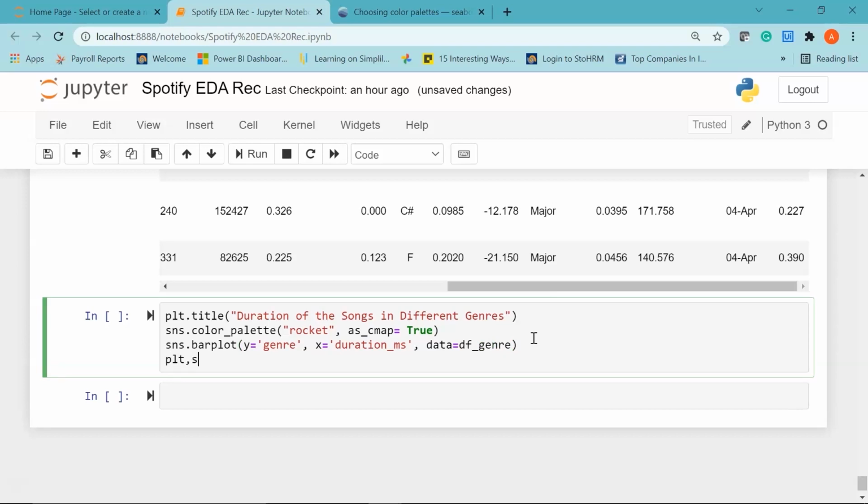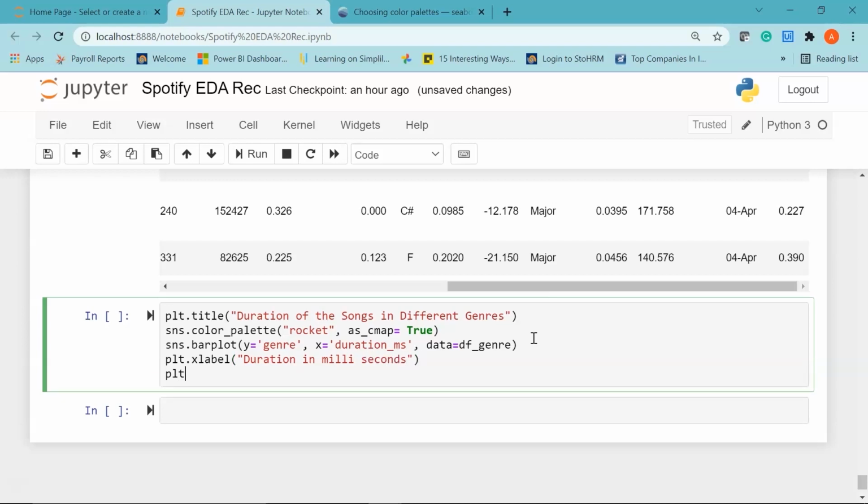Next we'll set the x labels, so I'll say plt.xlabel. Let's say my x label is duration in milliseconds, and then I'll say plt.ylabel as genres. Now let's go ahead and run this.